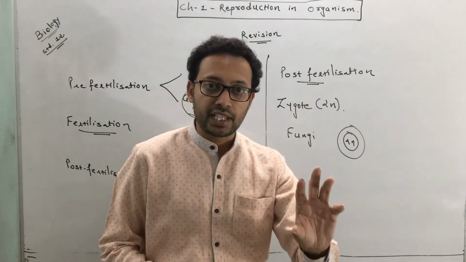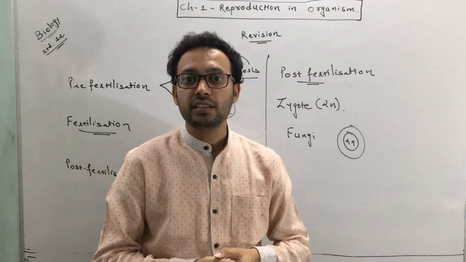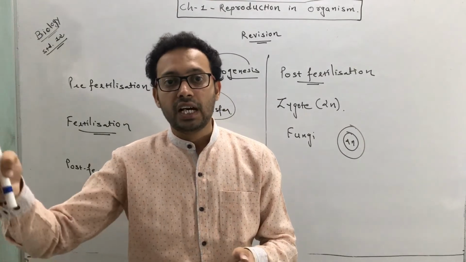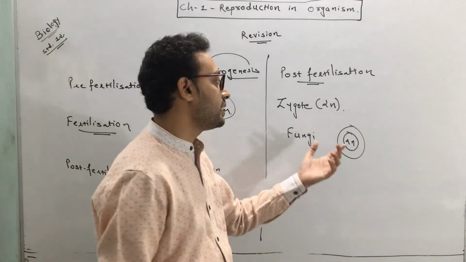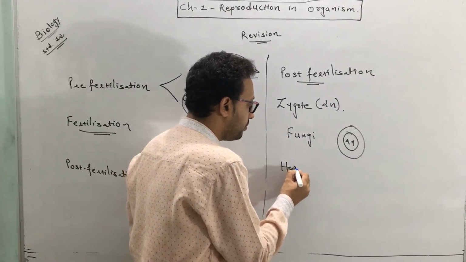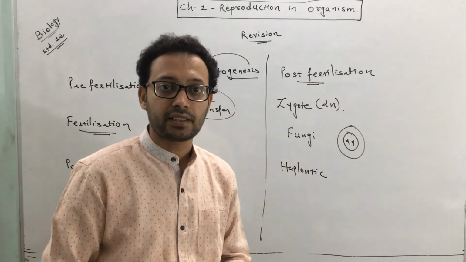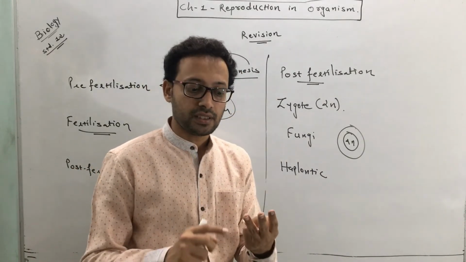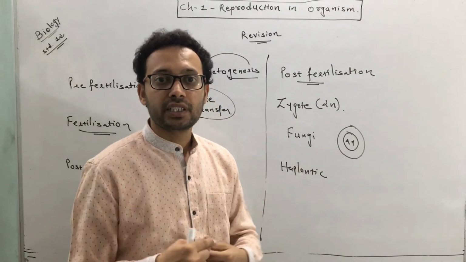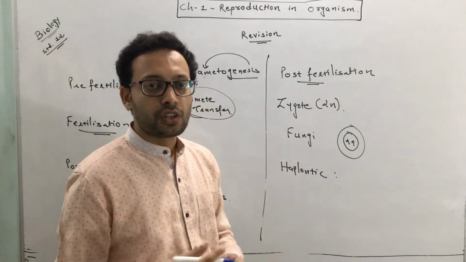So first the zygote is formed, then layers are formed to protect it from damage and desiccation, and then it undergoes rest. After rest, it germinates. This is what happens in the case of fungi. I will also give an example of an organism that reproduces by a haplontic life cycle, because it also depends on the life cycle. You know that there are three types of life cycle in plants: haplontic, diplontic, and haplodiplontic, which you learned in 11th science.